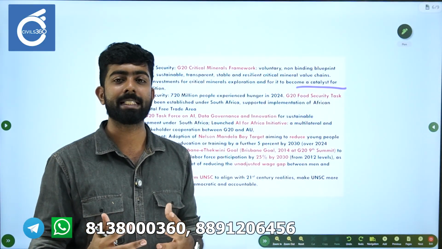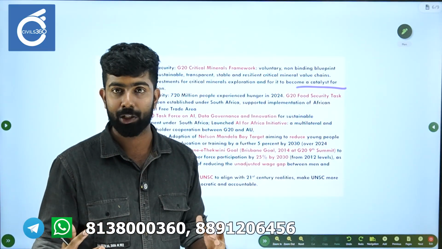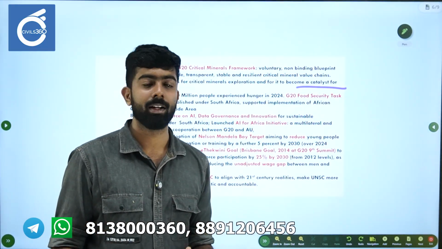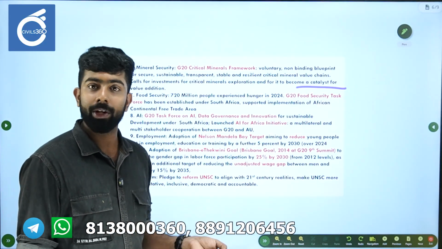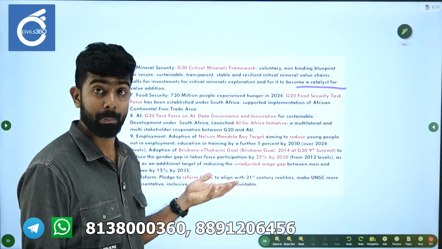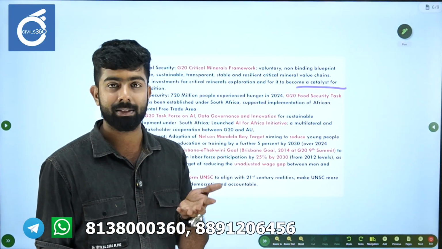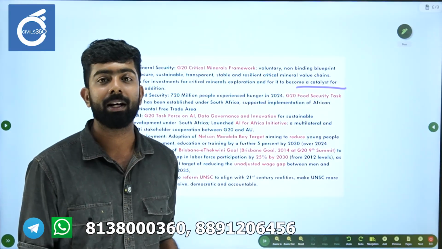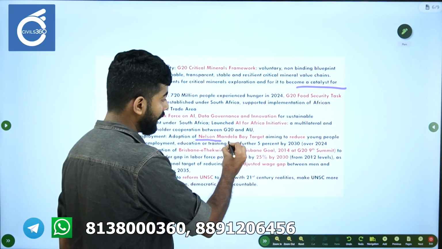Basically, they are trying to create an ethical, inclusive, multilateral, data secure AI for the future. Next is regarding employment. This is actually unique to a global south issue, employment. So you have Nelson Mandela Bay targets. UPSC can simply ask, Nelson Mandela Bay target is related to which of the following? Okay, so please understand Nelson Mandela Bay target.